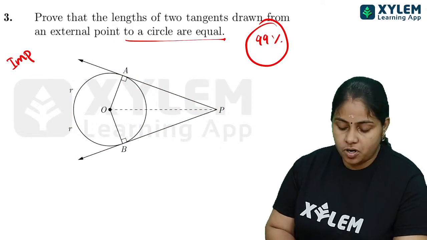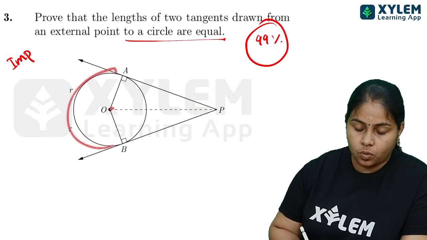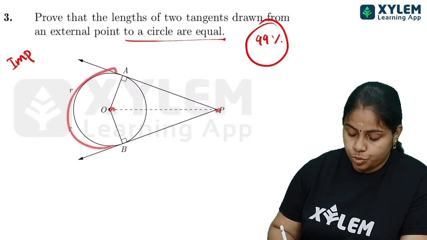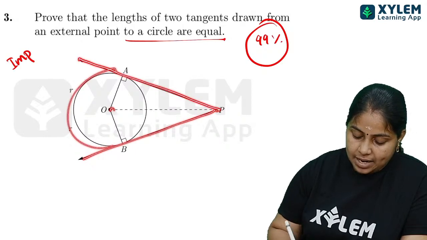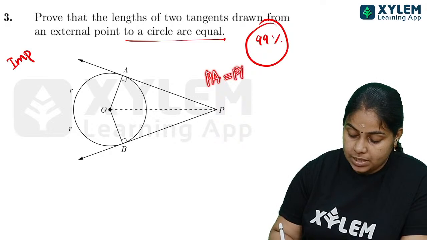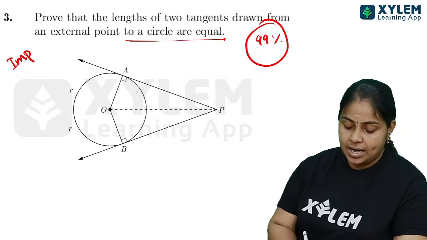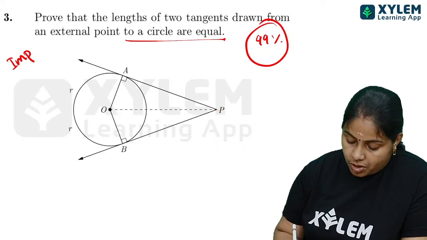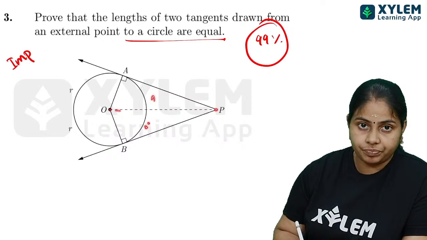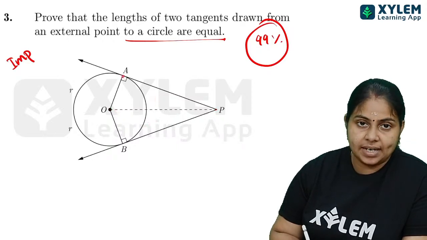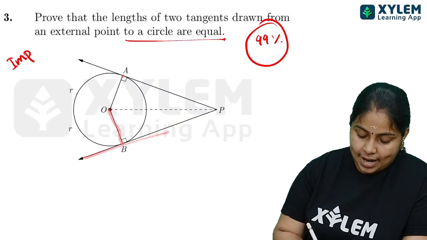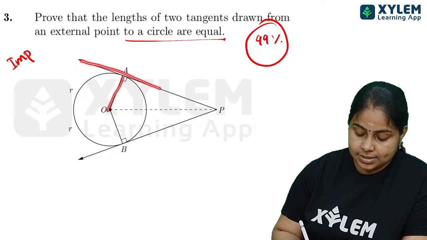First of all, we draw a circle with center O. And from the point P, which is outside the circle, I have drawn two tangents, that is PA and PB. And I have to prove that PA is equal to PB. This is what I have to prove. What do we do? First of all, you have to join P and O, so you will be getting two triangles here. Tangent means 90 degrees will be there. Tangent to this radius, it is perpendicular, right?